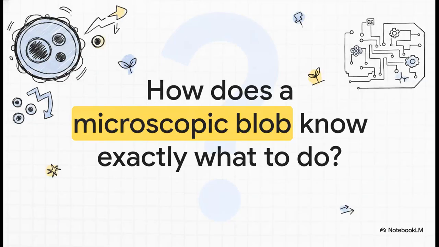Now, you might be wondering, how exactly does a microscopic blob know exactly what to do? It's a fascinating question, right? How does this tiny, seemingly simple little structure manage incredibly complex survival tasks in real time? How does it know when to grow, when to use energy, or when it's time to divide? Well, the secret lies in these highly coordinated systems running perfectly in the background. Systems that honestly rival our most advanced human engineering.